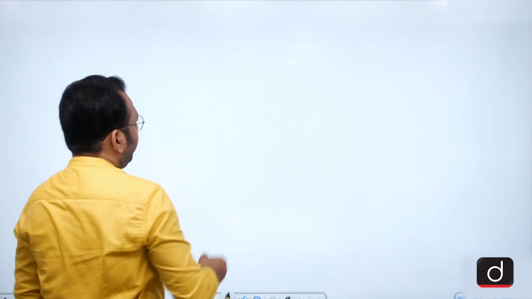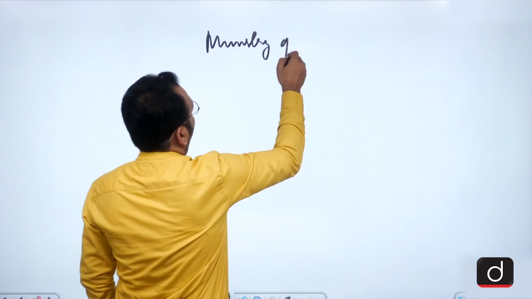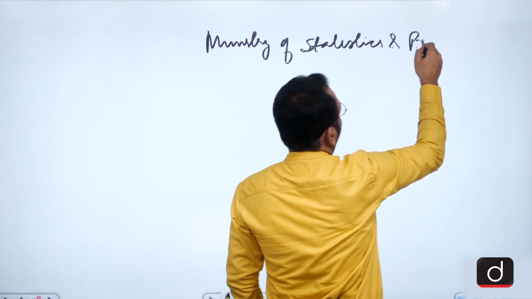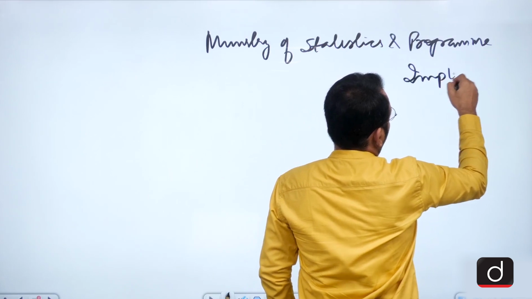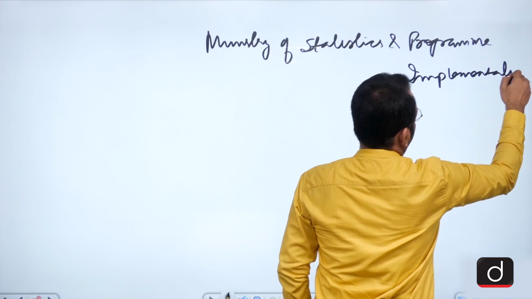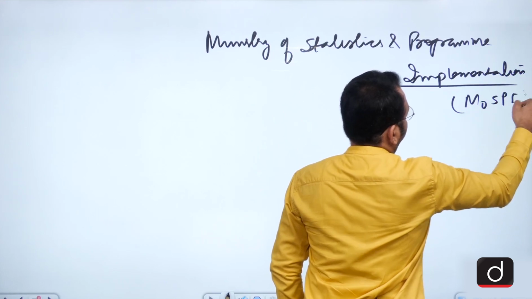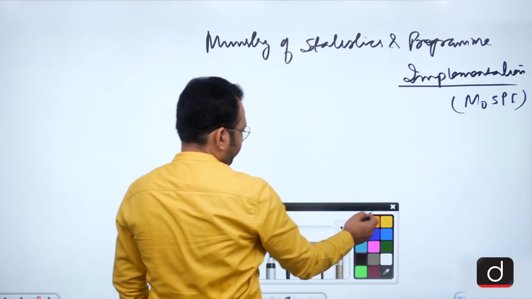You see, we have a Ministry of Statistics and Programme Implementation, which is called the MOSPI. This ministry has two wings.